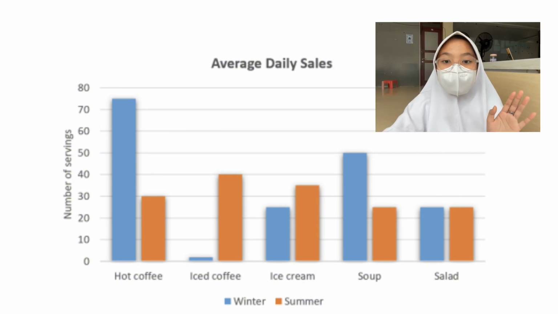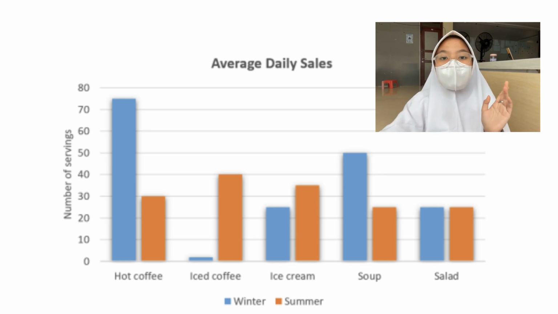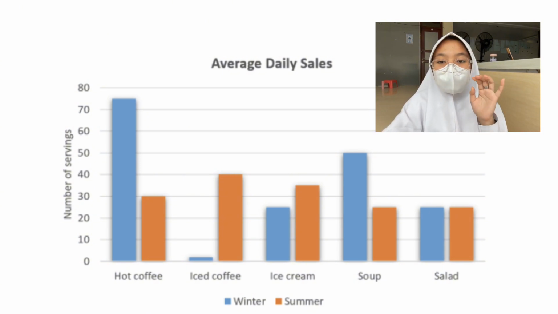The third here is ice cream. You can see they are not far apart, only about 10% different, unlike the previous bar which is very far apart. The blue bar, namely winter, is around 25%, which is quite decent.